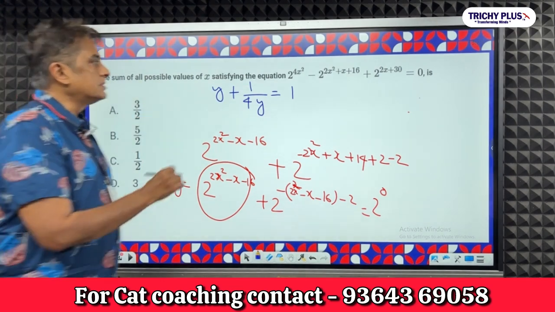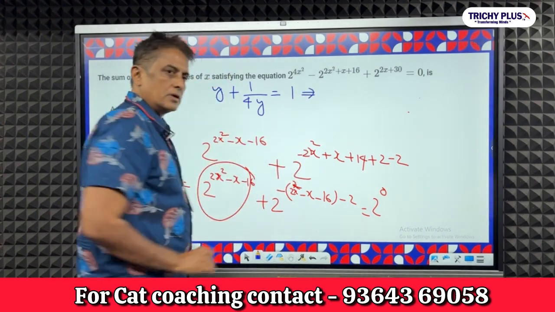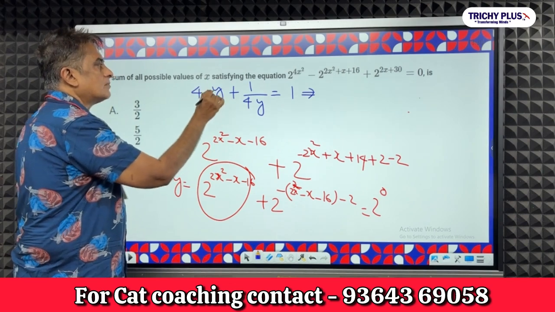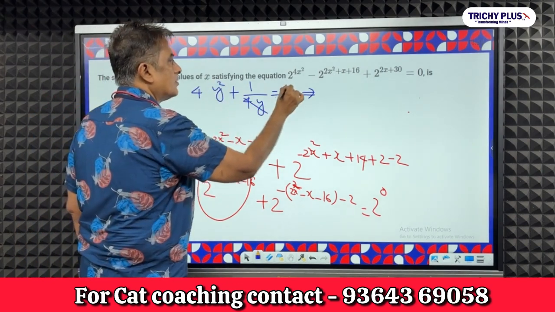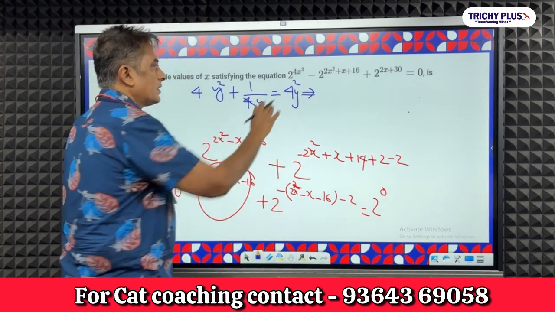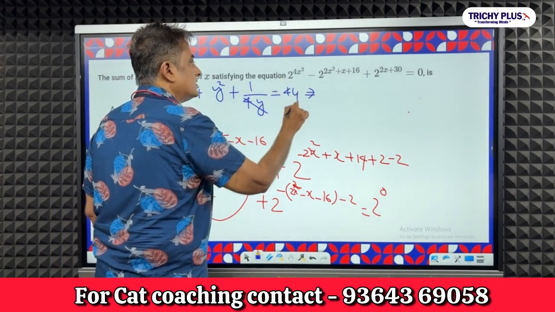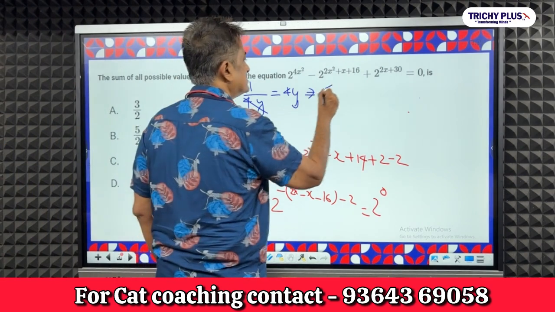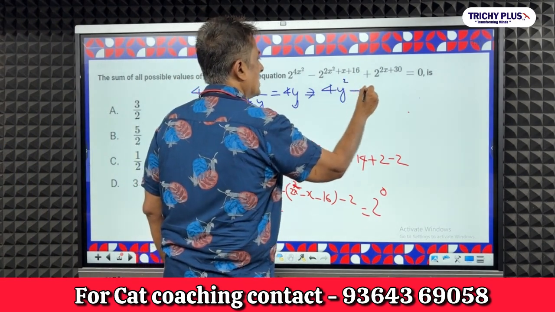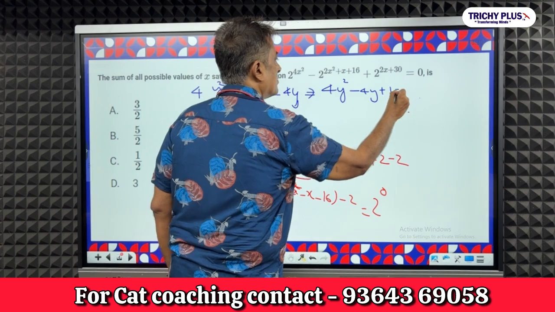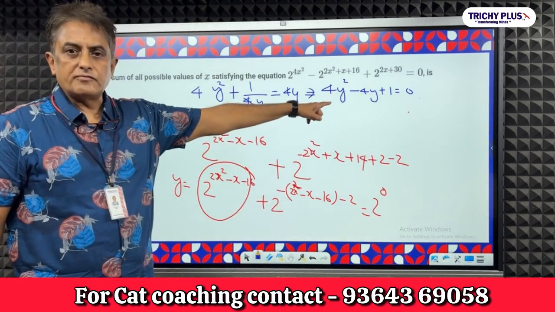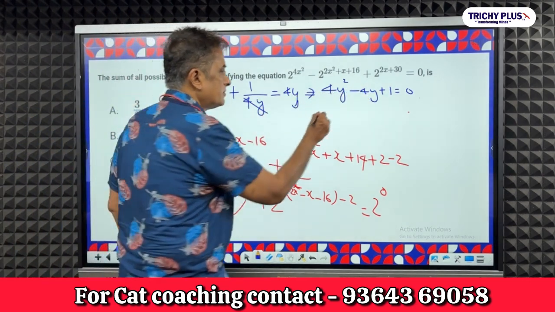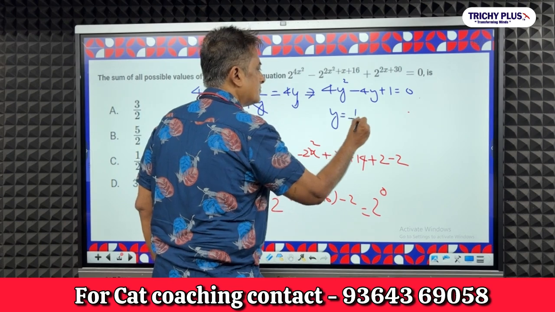I make it a quadratic equation. To make a quadratic equation, what do we do? Multiply by 4y everywhere. This will become 4y squared. This goes away, this will be 4y squared, 4y. Now we have to solve this equation. I can just directly substitute and see 4y squared minus 4y plus 1 equal to 0. Suppose I keep y as half: 4y squared is 1, this is going to be minus 2, that means y is equal to half.